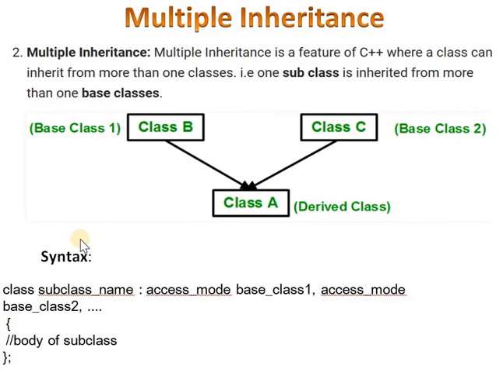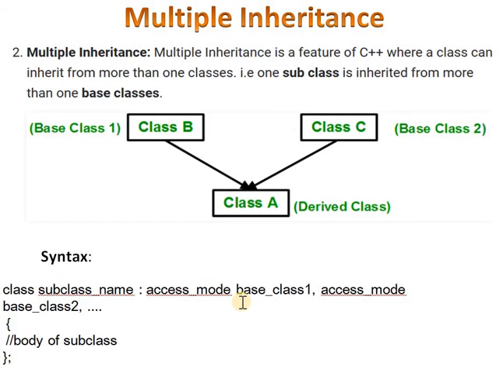The syntax for defining multiple inheritance is, first we use the class keyword. After the class keyword, we use the subclass name. After the subclass name, there is a colon operator. And after the colon operator, we specify the access mode, that is private, public or protected. We know that there are three visibility modes present in C++: public mode, private mode and protected mode. Here we specify one of the modes.